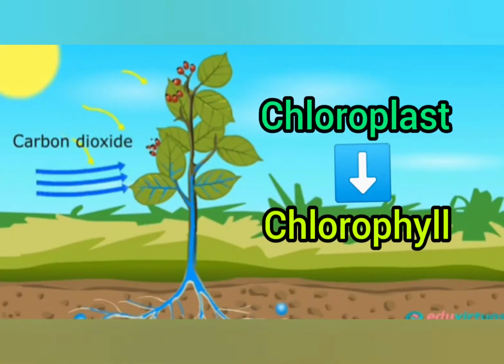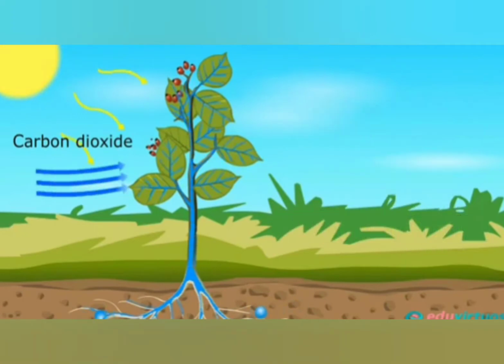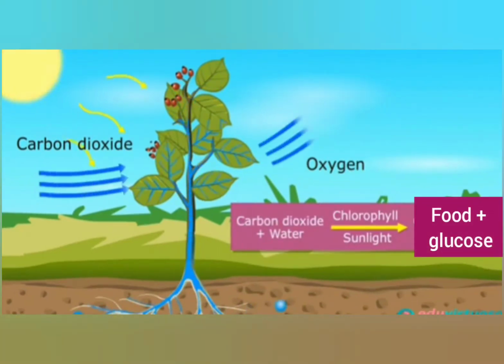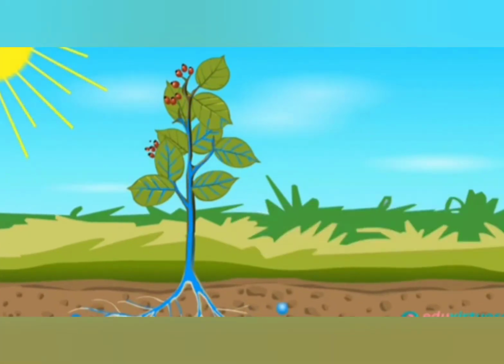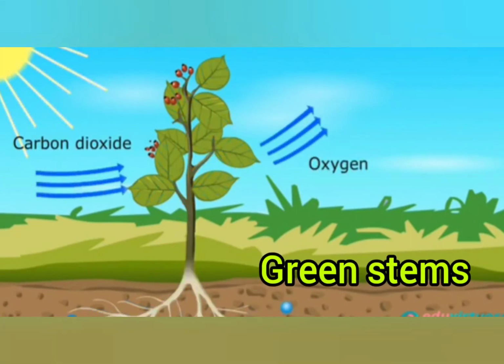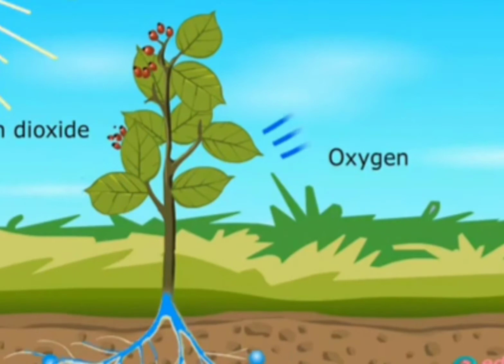The chloroplast present in the leaves contains chlorophyll, which absorbs sunlight, helping to convert carbon dioxide and water into food. Oxygen is given out in this process. Besides leaves, photosynthesis takes place in some other parts like green stems too, as they contain chlorophyll.